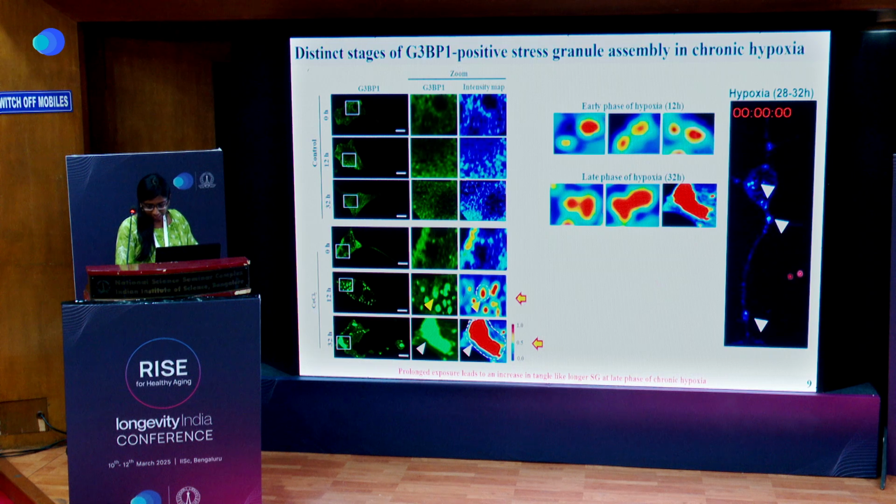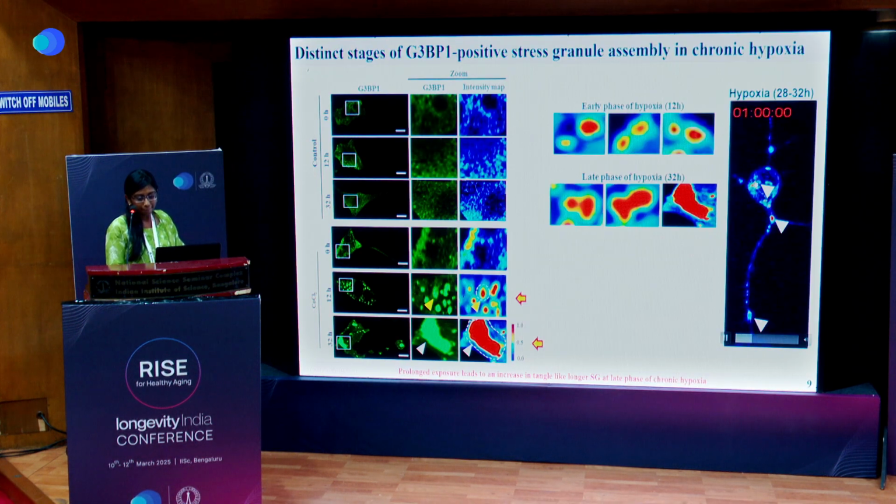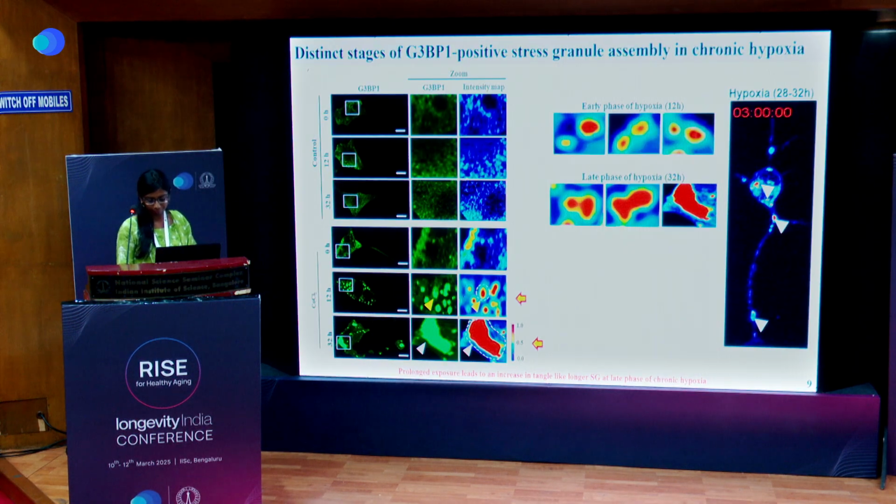Also, this is one live cell imaging. Here we can see that earlier these SGs are small, but at a later stage they are aggregating together and becoming large SG aggregates, formed in neurites as well as in the cell soma.